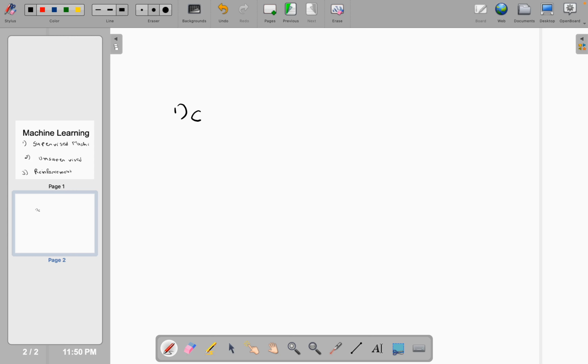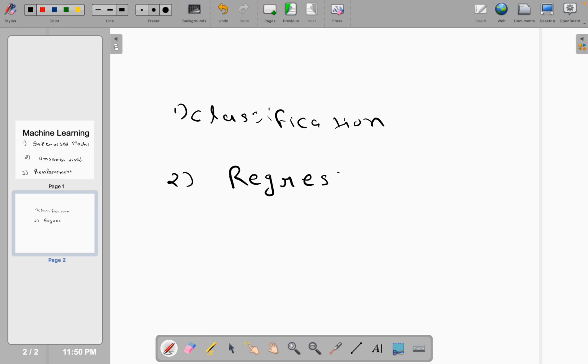So first is classification, second is regression, right, for the supervised machine learning. So what is the classification?